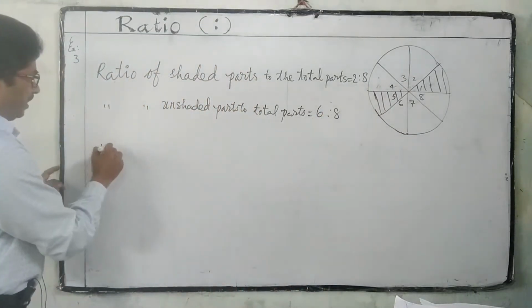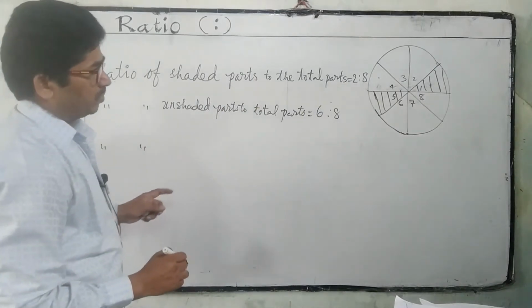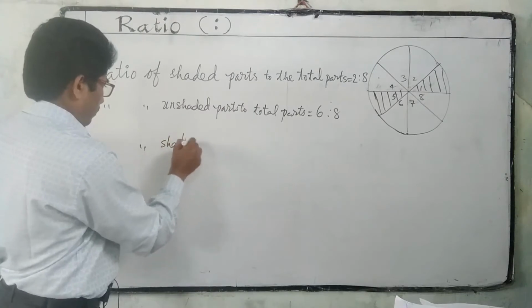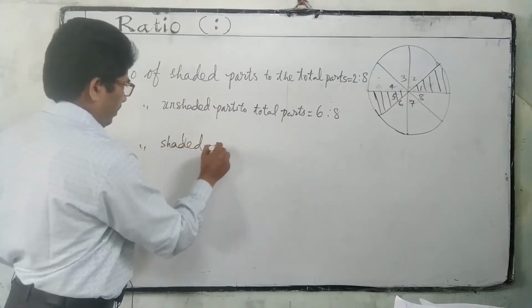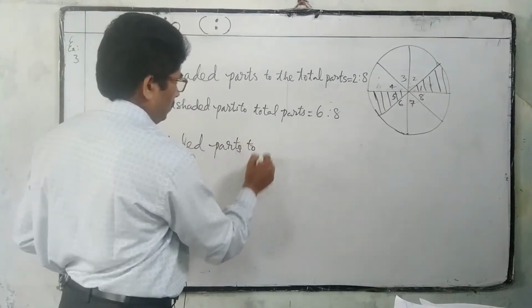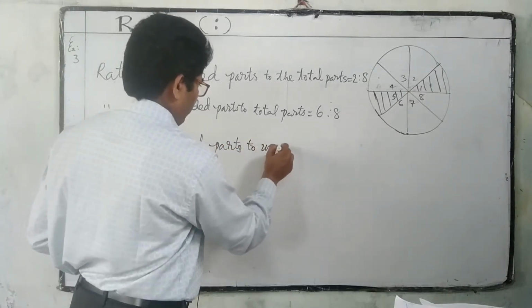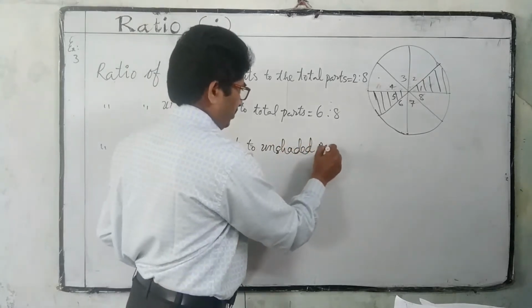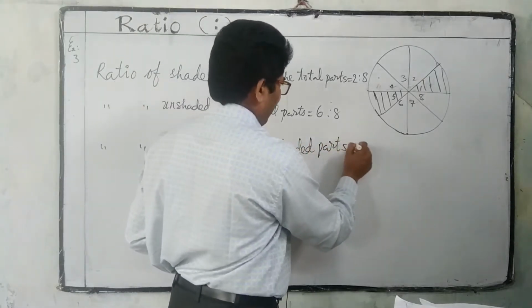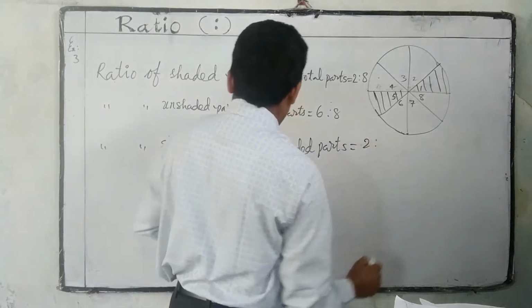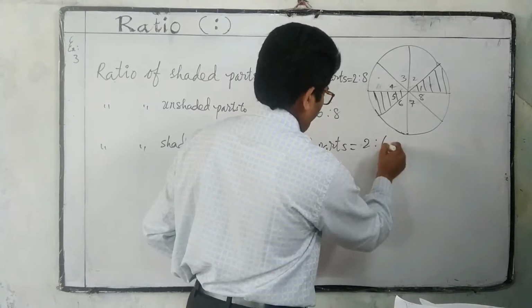And the ratio of shaded parts to unshaded parts is equal to shaded to unshaded, 2 is to 6.